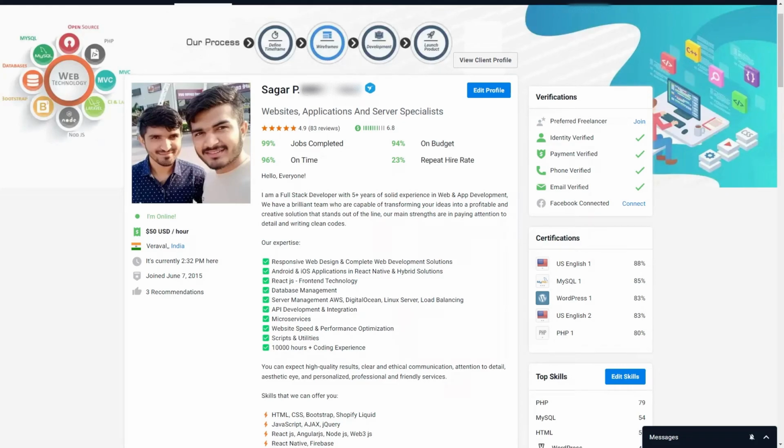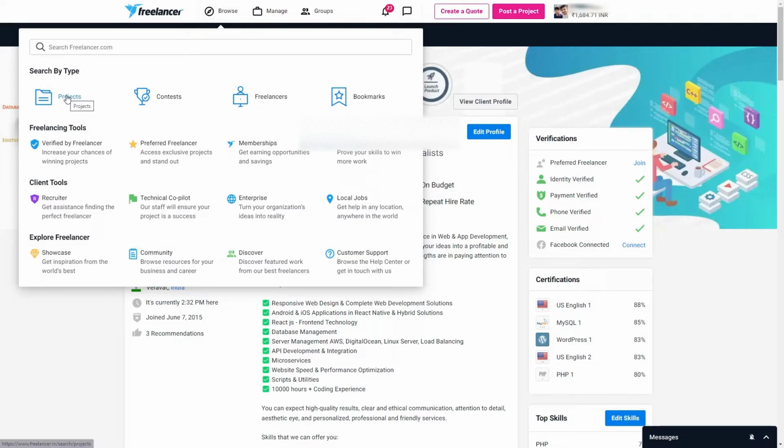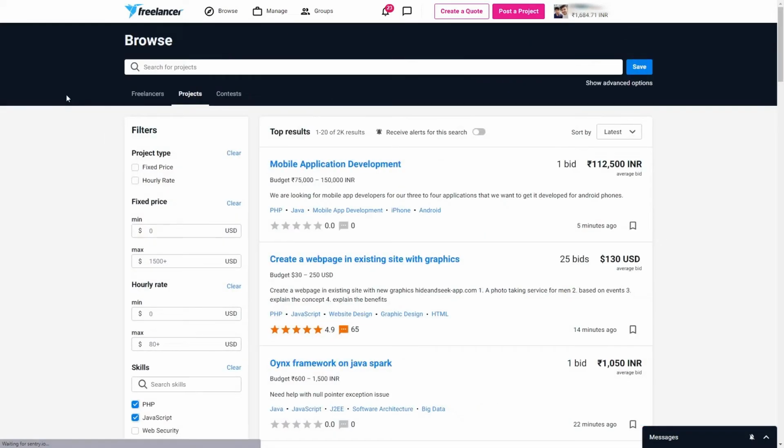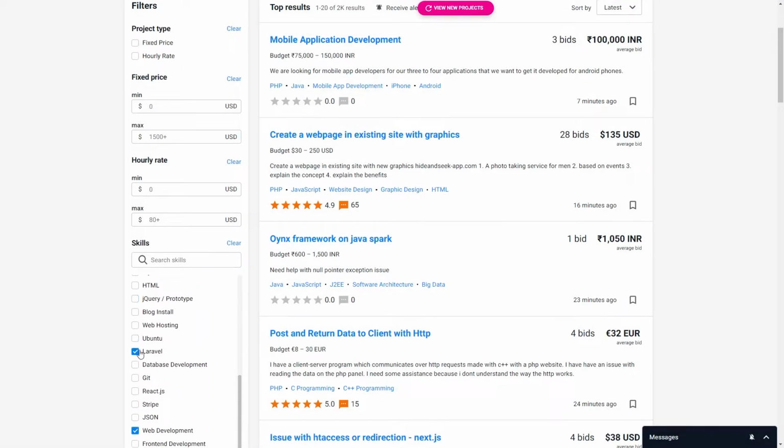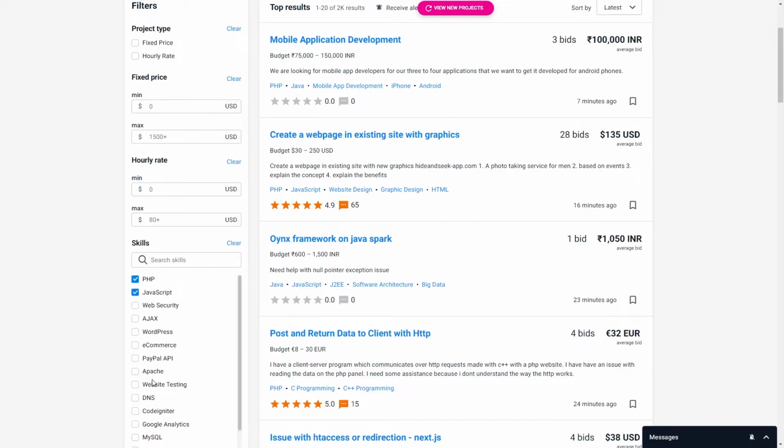So we have again come to our freelancing profile. Now in order to place a bid, first you will need to find projects. And to find projects, you need to click on browse and search for projects. Now inside browse projects, you can apply different kinds of filters in order to get projects that are related to your skills and your preferences. I have selected PHP, JavaScript, Laravel and web development, but you can choose according to your skills.